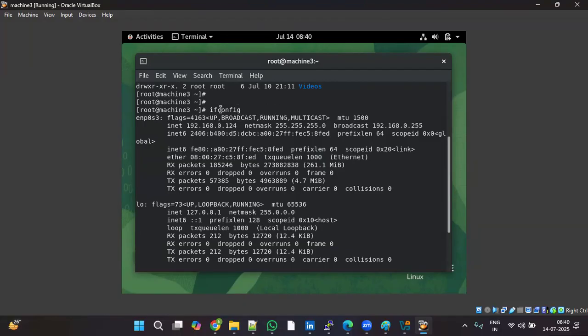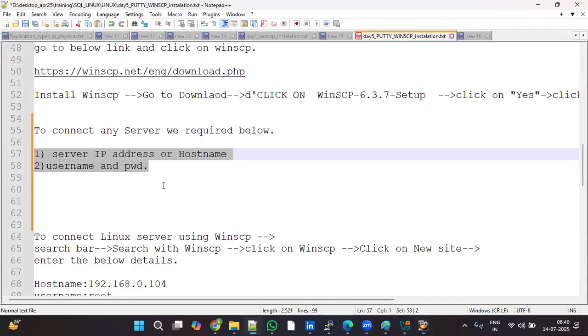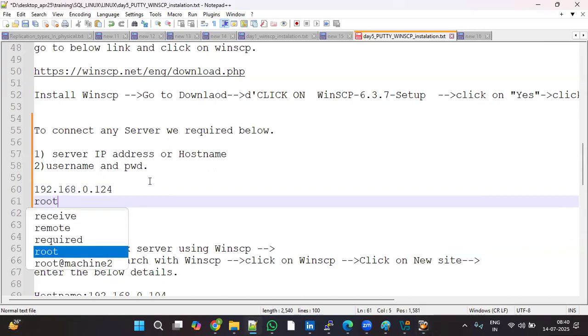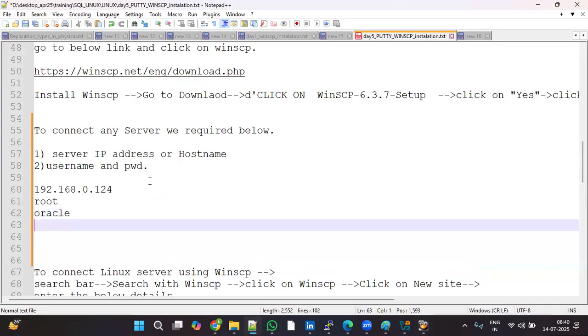Connect to the virtual machine and give this command, ifconfig. This is the IP address, 192.168.0.124. We know the username and we know the password, Oracle.